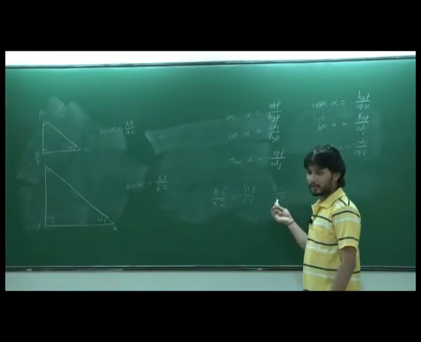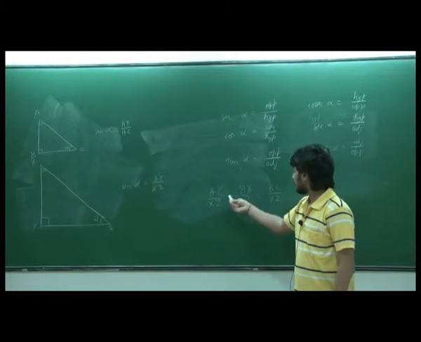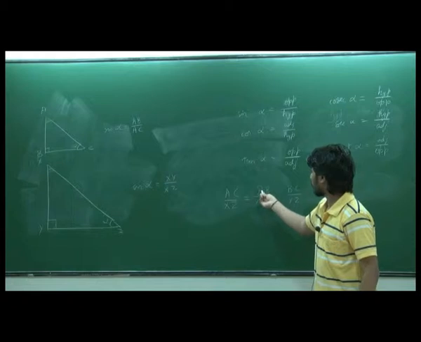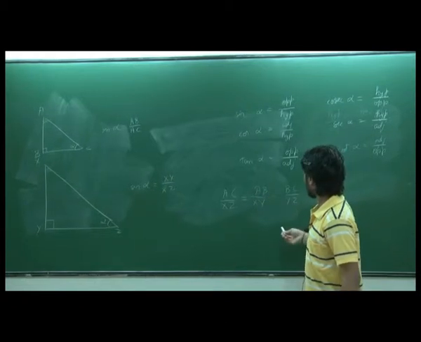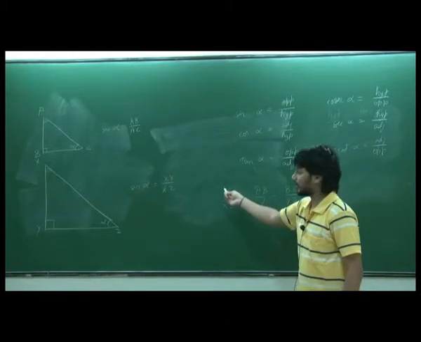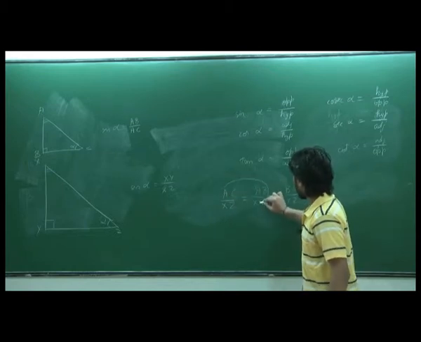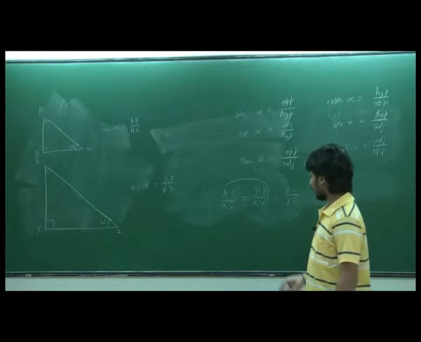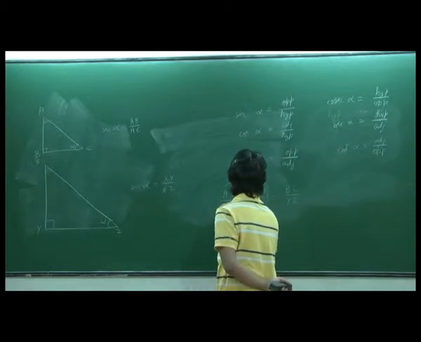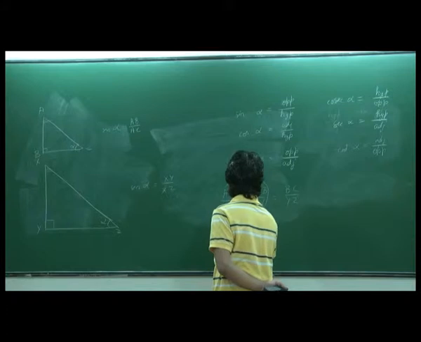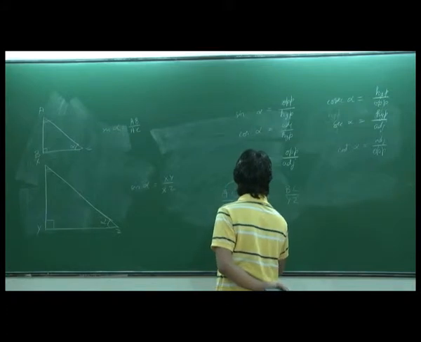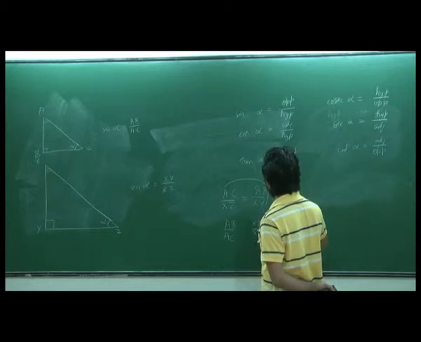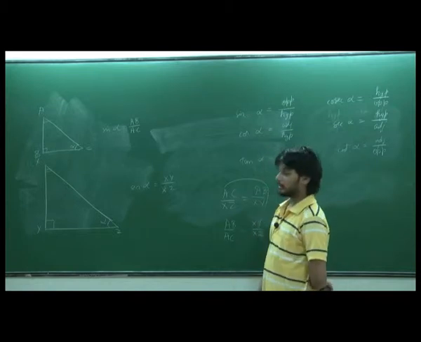So we know this, right? Because those two triangles are similar, therefore the corresponding sides are equal. Now we know this. Suppose I take this here and this here, I take only these two and cross multiply. XY goes to numerator and AC comes to denominator. So what happens? AB by AC becomes equal to XY by XZ. What does it tell?